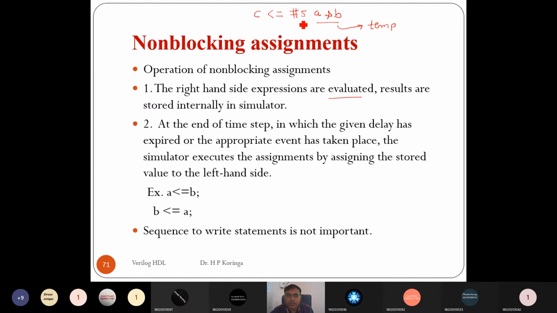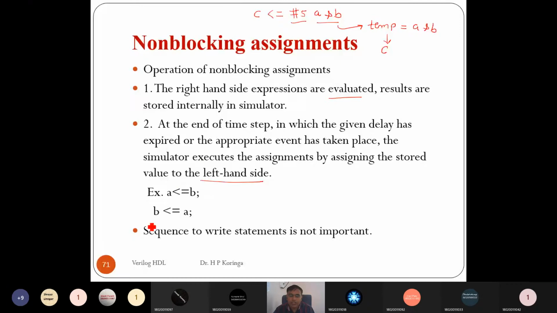And after the timestamp in which the given delay has expired, that temporary value will be assigned to the left-hand side operand. So whatever is in the temporary variable, A and B, will be assigned to C after the delay of 5 time units. The simulator executes the assignment by assigning the stored value to the left-hand side.